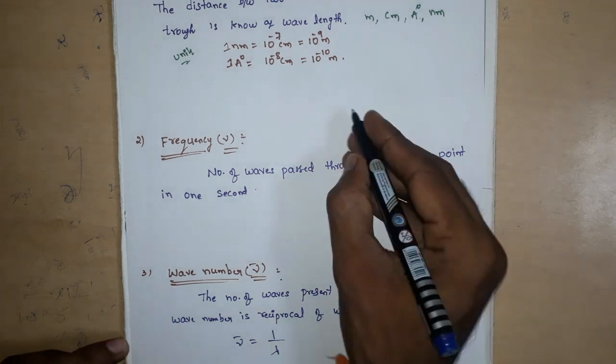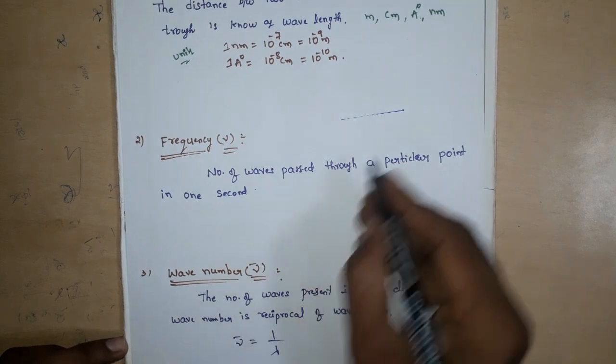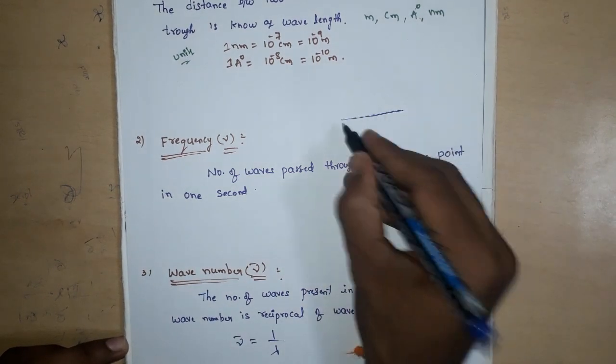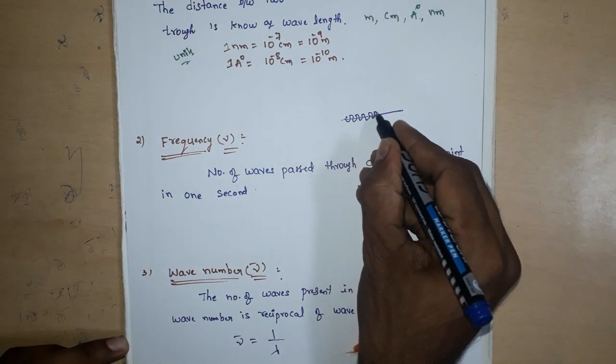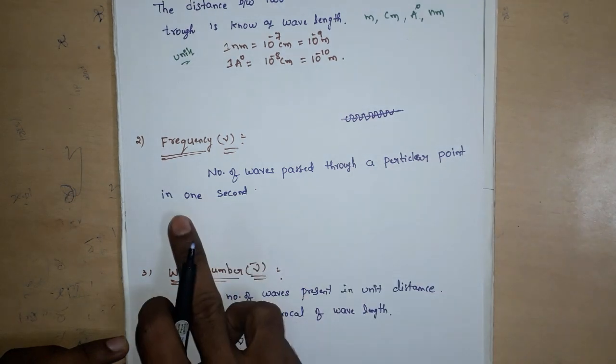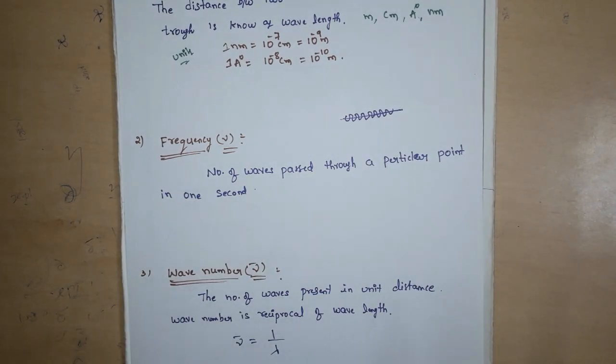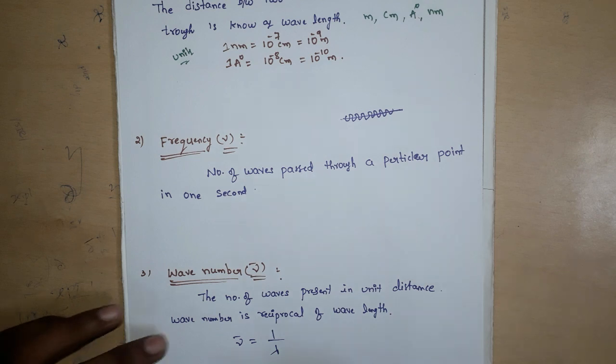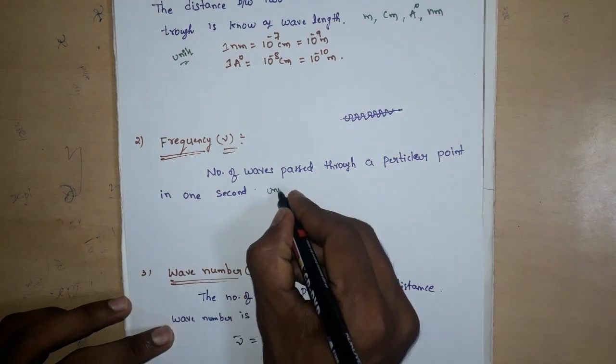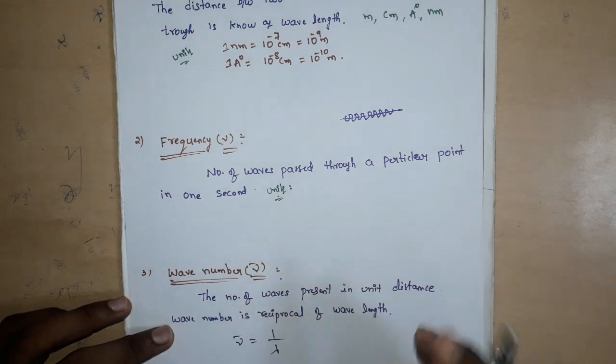The number of waves passing through a particular point in 1 second is known as frequency. Next one, units. What are the units for frequency?